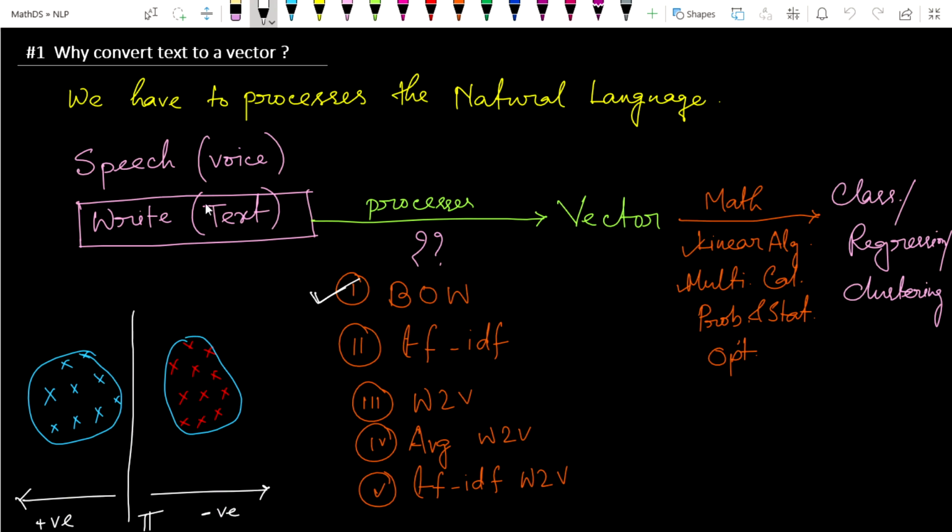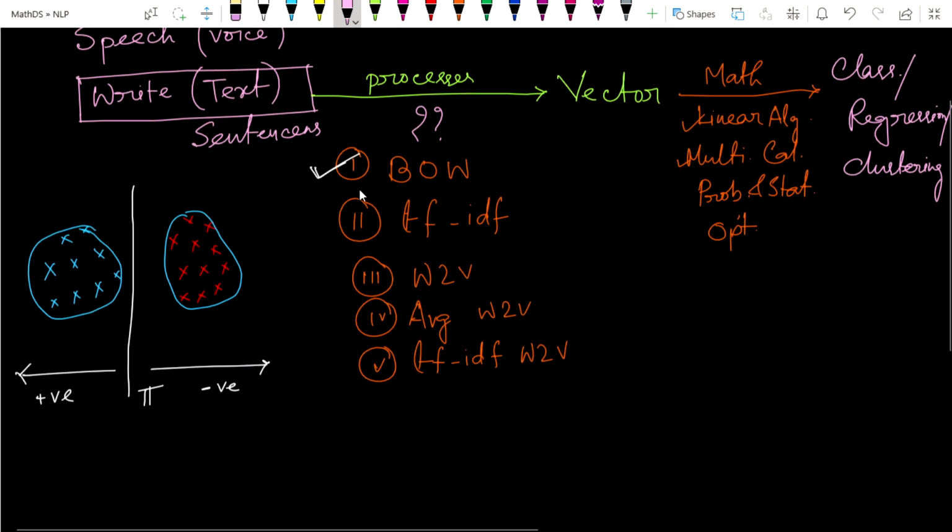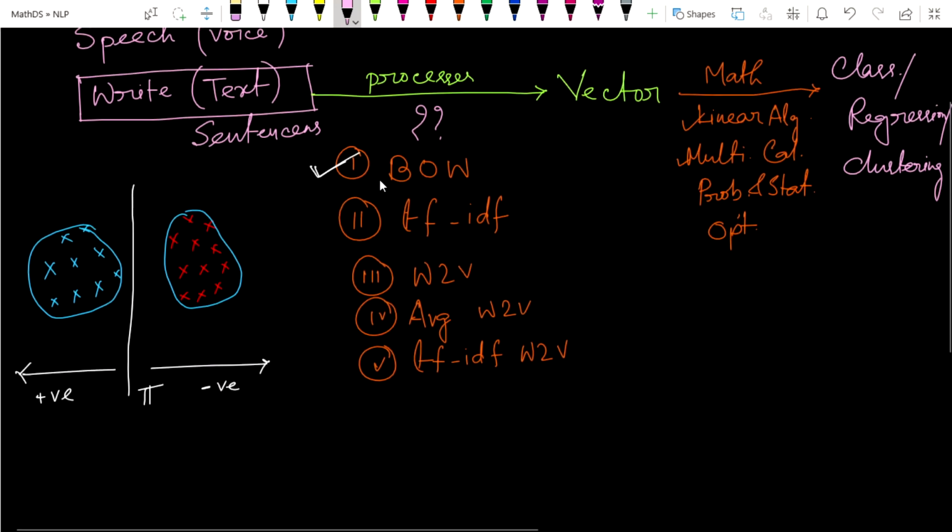The first task is to somehow convert the text or sentence to a vector. That's the job. We'll see these things one by one. The first technique we will learn is the bag of words technique, which we'll see in the next video.